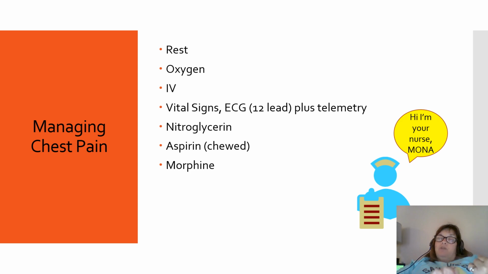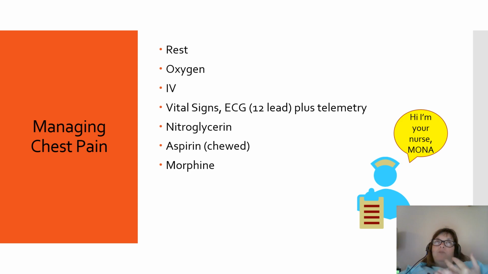You're going to give nitroglycerin, and remember, nitroglycerin is a vasodilator, so they could very quickly dump their blood pressure. So I have to know their blood pressure before I give a nitrate. I need that IV before I give that nitrate because what happens if it does drop their blood pressure? I need to be able to give them fluid. Or what if they're in some dysrhythmia and I need to treat it? So I need to have an IV for that.